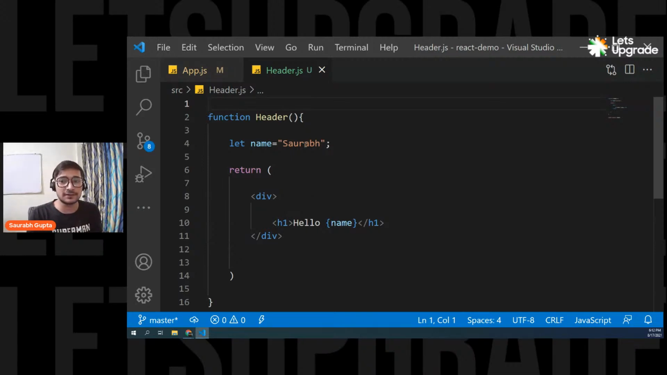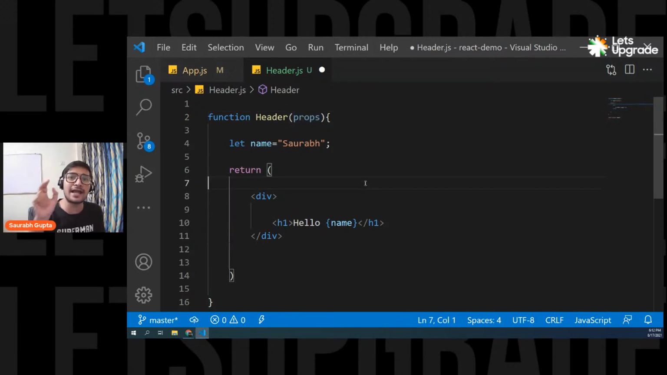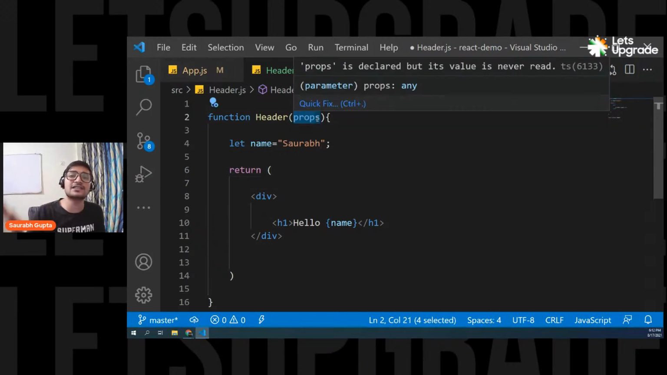Now to use it, the first thing you need to do is go in your header function, and you have to use something called props. You just give this name, props. By this object you can access all the properties. This props object holds all the inbuilt properties as well as the properties that you are passing.